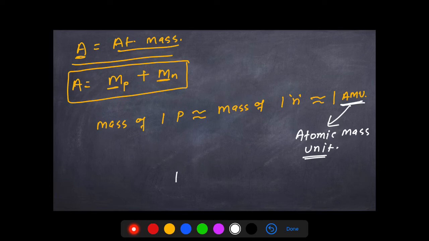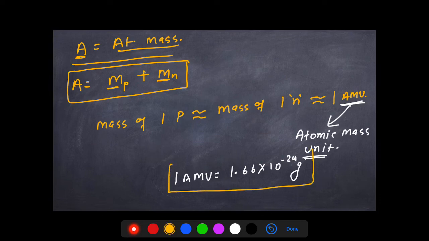Similarly, AMU is also one of the units to measure mass. For now, keep in mind that 1 AMU equals 1.66 times 10 raised to the power minus 24 grams. So the mass of one proton is equal to the mass of one neutron, which equals 1 AMU.